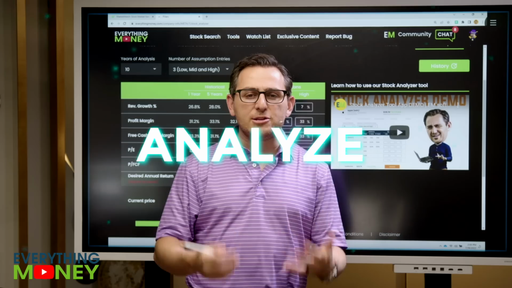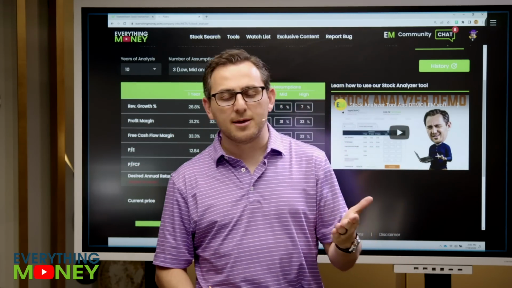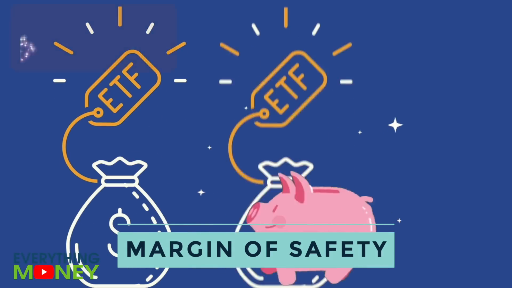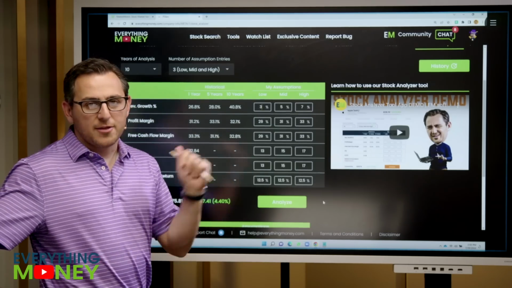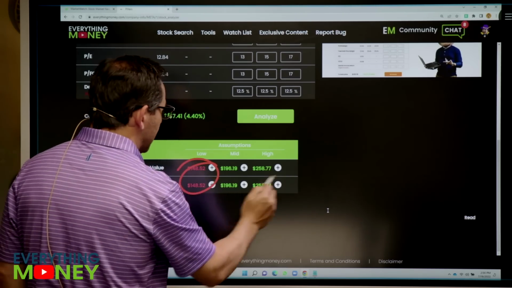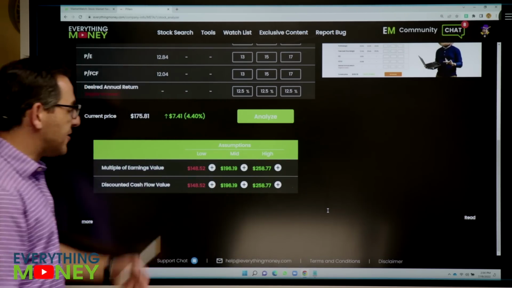Why is that? Well, I tend to use 12.5%, especially on larger companies that understand how they generate business, because I want some sort of margin of safety. And if I could buy an ETF for a 9 or 10% return a year, 12.5% is ample. I hit the analyze button. The company's currently at 175. Here are our numbers. We have a low of 150, a high of 260, and a middle number of around 195, 200. So this is where you stand.